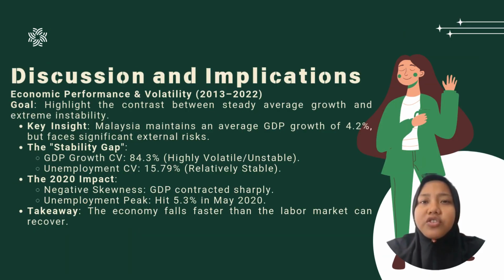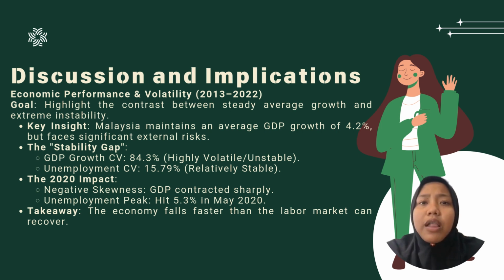To understand where Malaysia is heading, we first have to look at the last decade of data. On the surface, our performance looks steady. We've maintained an average GDP growth of 4.2%. However, the real story lies in the volatility. If we look at the coefficient of variation, or CV, for GDP, it sits at a staggering 84.3%. To put that in perspective, our employment rate's volatility is only around 16%.